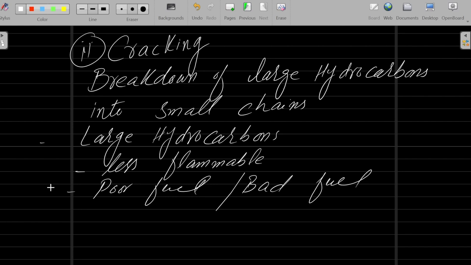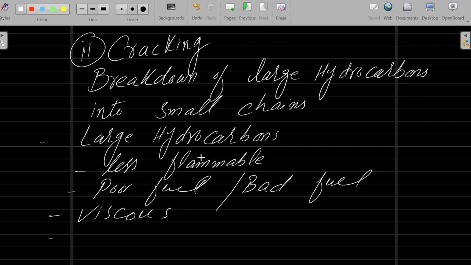Other, they are more viscous. The large carbon chains are actually more viscous. So that is the reason for petrol and other fossil fuels we use for our car engines, and for natural gases we use small hydrocarbon chains. The large ones are more viscous, they have more density, more mass.